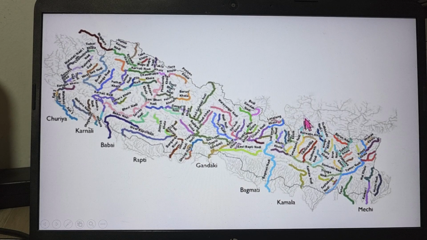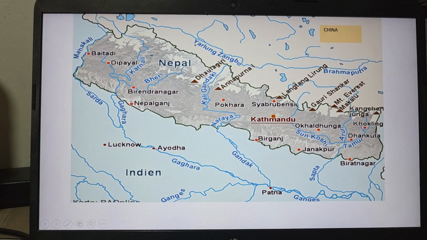Some of these rivers come from the Tibetan China side into Nepal. They originate in China, flow through Nepal, and then flow from Nepal to India. These are the rivers flowing from Nepal to India. So there is a high chance of electricity production from these rivers. You can see these rivers here.